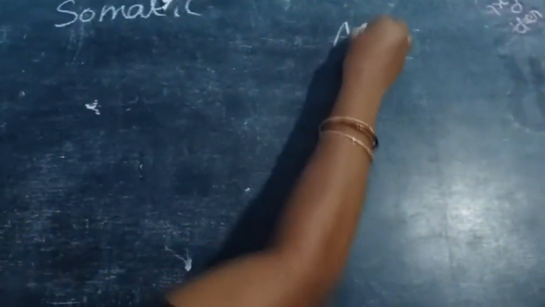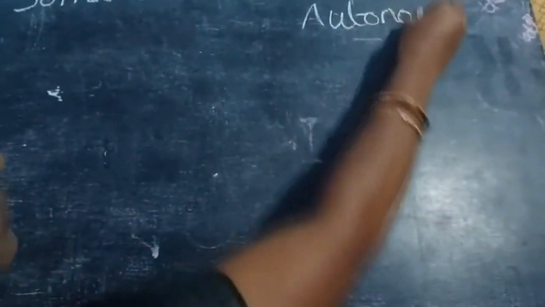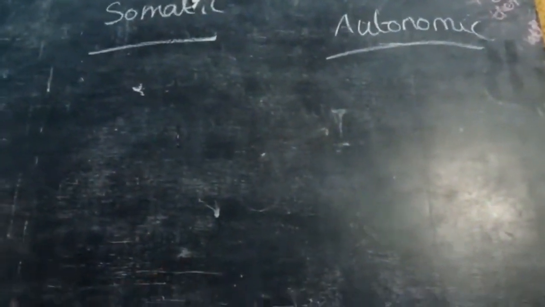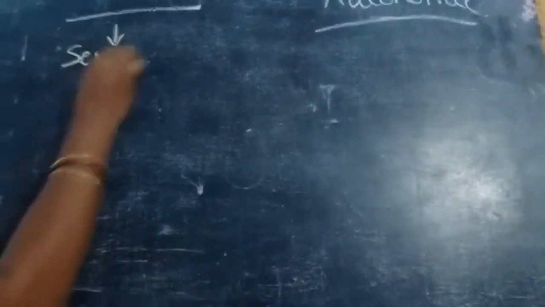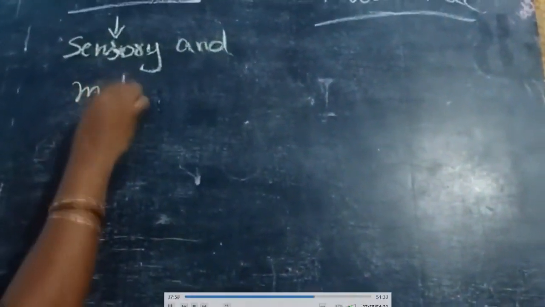Okay, next the neural system is somatic and autonomic. Autonomic neural system and somatic neural system. The somatic system has sensory and motor neurons.